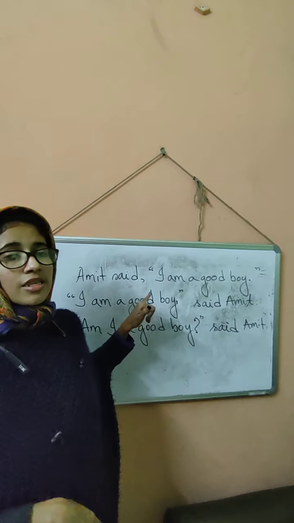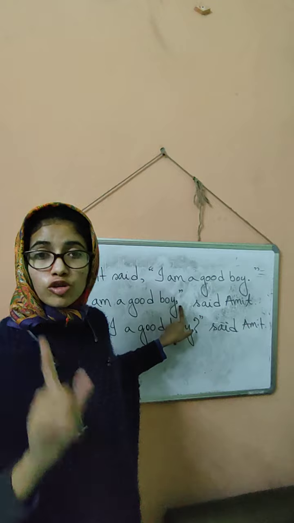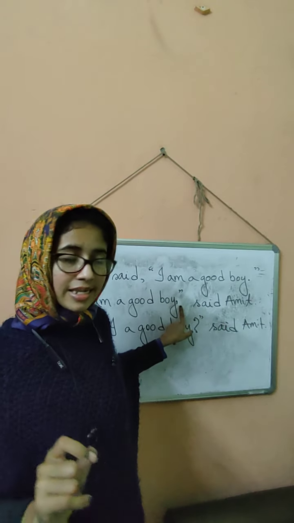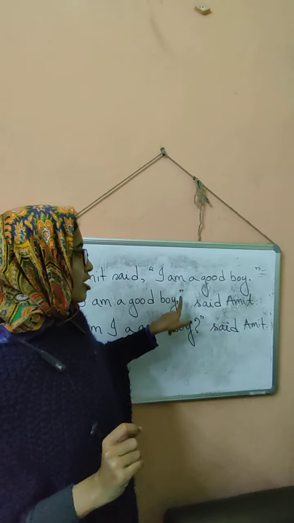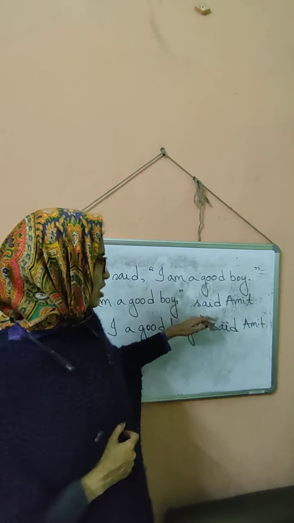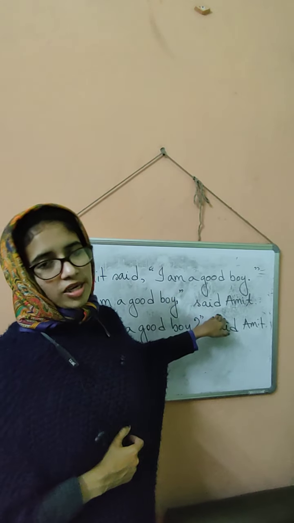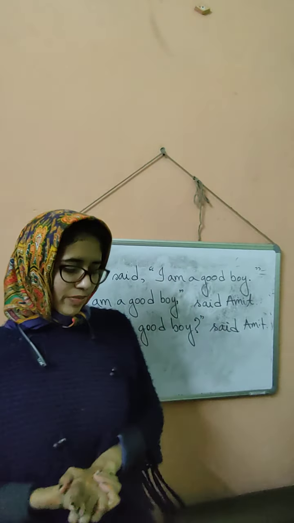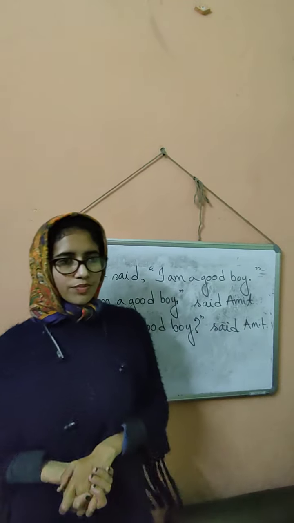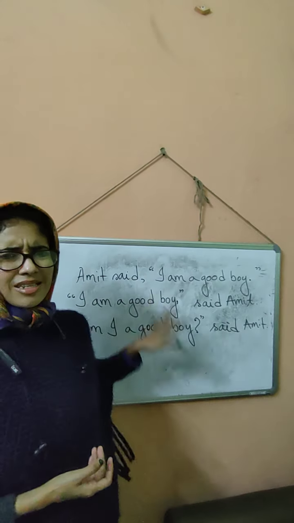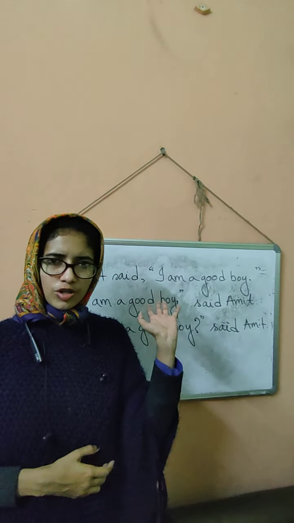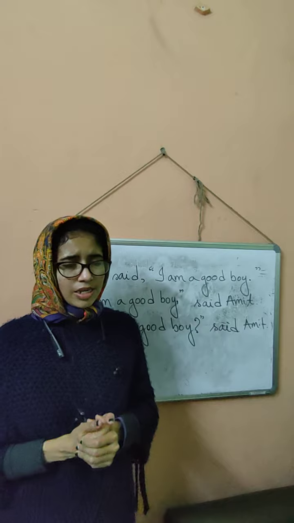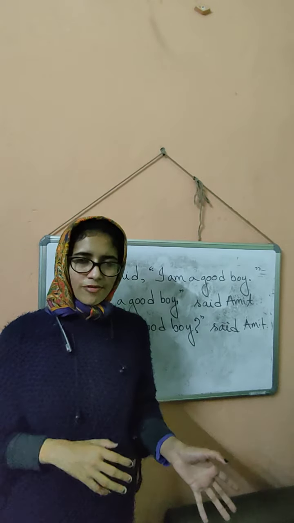But if it is a statement, don't give a full stop in the middle of the sentence. You just give the comma here before the inverted comma gets closed, and then write the reporting verb and the rest of the part. Okay, and another thing, the first letter will be capital. These things have been discussed in the last video where I discussed punctuation and capital letters. Those things you check from the book.